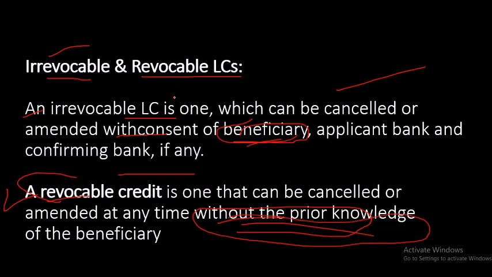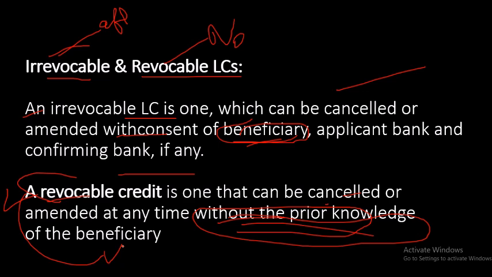Irrevocable means after informing the beneficiary you are changing, and here there is no information to the beneficiary that they are going to change, amend or cancel it. So that is very risky for the beneficiary. That's why the revocable LC, without prior knowledge, is now not valid, because anytime they can change it. And what is the purpose of LC? The purpose is that the ultimate beneficiary should get the benefit and he should get the money. If they can cancel it anytime and the beneficiary has no information, then what is the use of LC? The main purpose of LC is that the beneficiary does not believe in the applicant, and he has no idea if he will get payment or not.